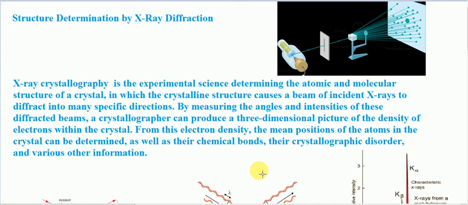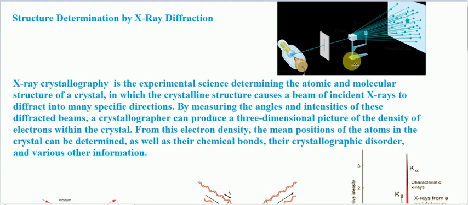By measuring the angles and intensities of these diffracted beams, we can produce a three-dimensional picture of the density of electrons within the crystal. We can find the mean position of atoms in the crystal and their chemical bonds, and we can also find the crystallographic disorder and various other information.